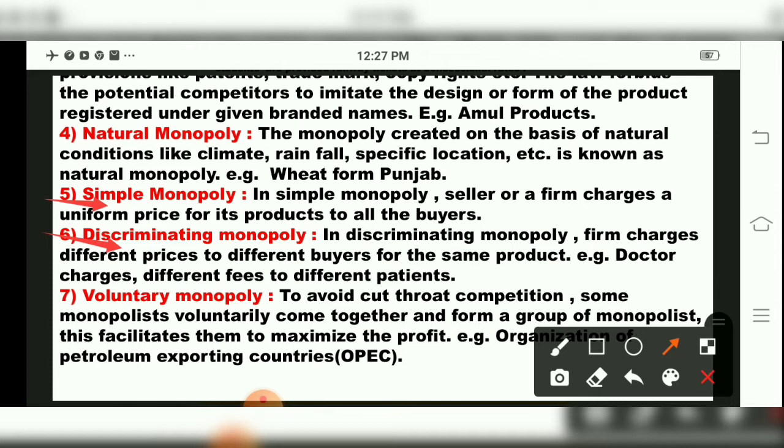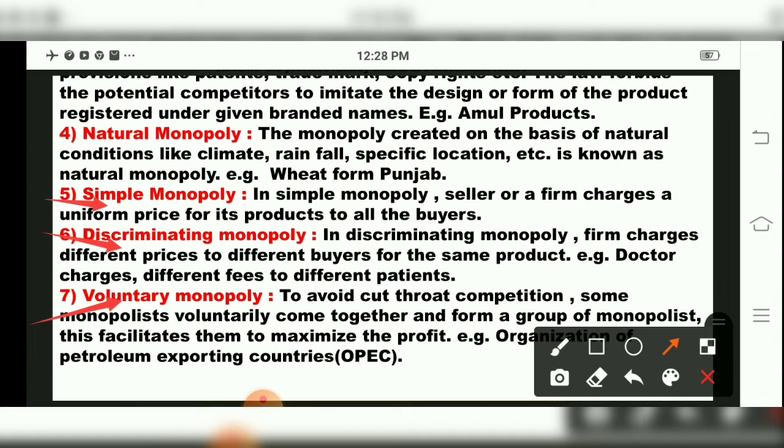Then come to the last type of monopoly, children, that is voluntary monopoly. Now voluntary monopoly means what? To avoid cutthroat competition, some monopolies voluntarily come together and form a group of monopolists. This facilitates them to maximize the profit. Example, Organization of Petroleum Exporting Countries, that is OPEC.